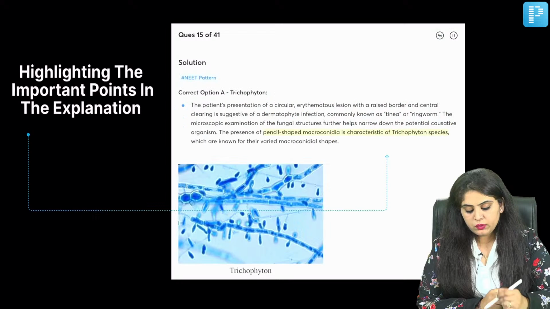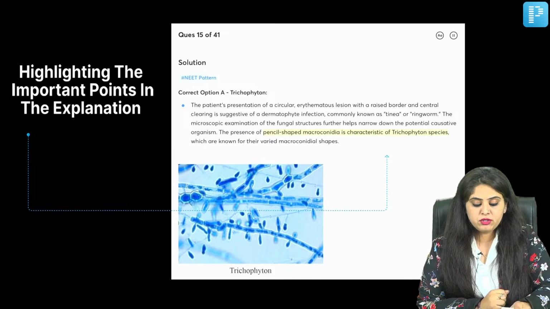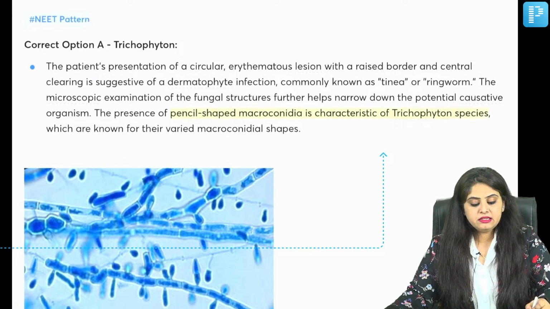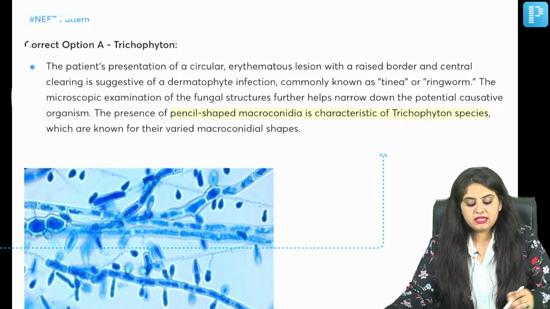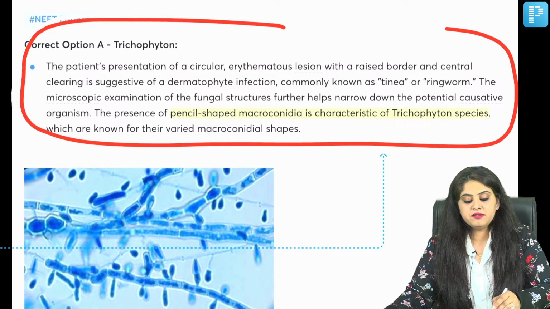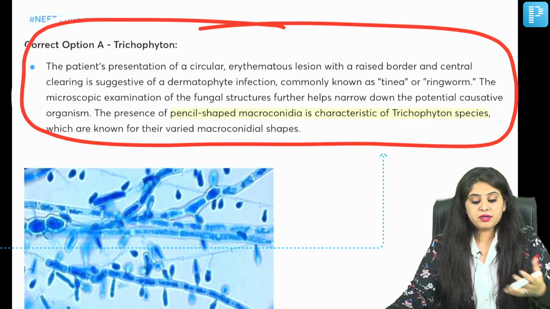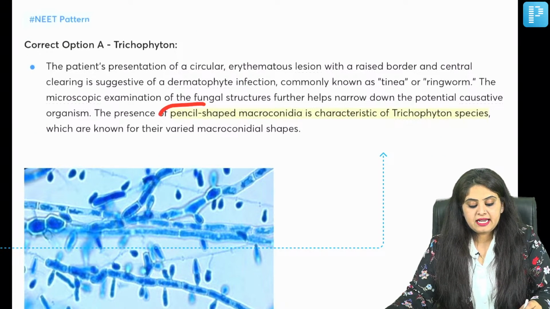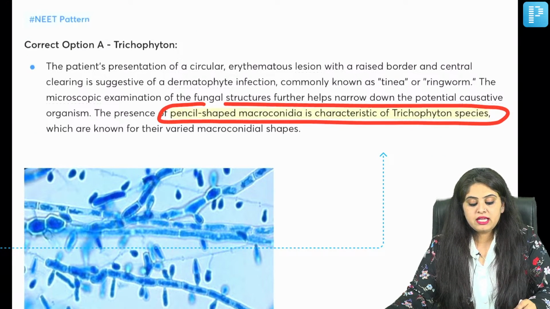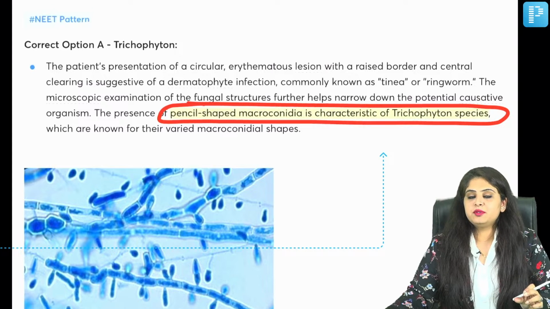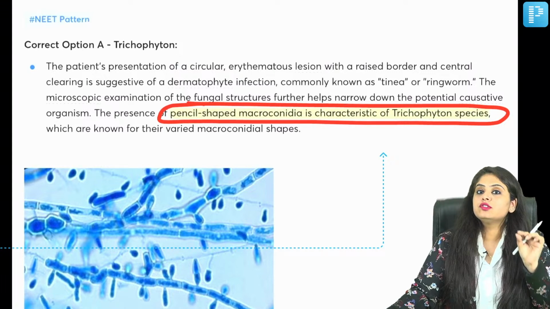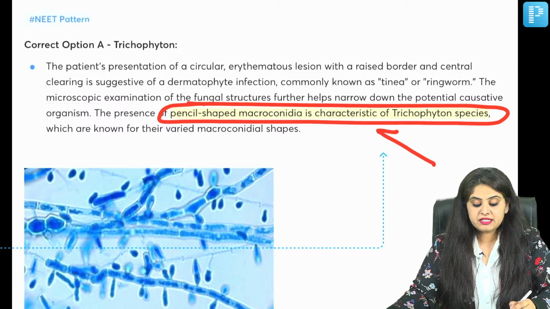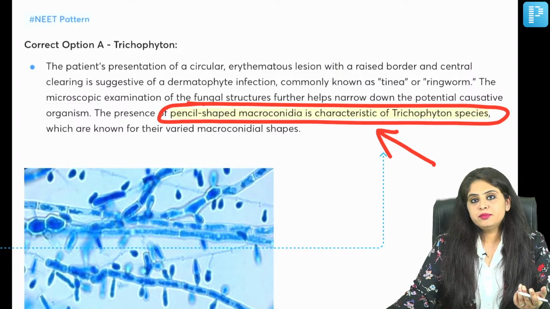So for example, you're reading about trichophyton, you are 1 week away from the exam, reading this is going to give me the biggest panic attack of my life, because 1 week away from the exam, my eyes cannot comprehend so many sentences. That means what have we done? We have highlighted. So even if you are not able to read the entire explanation, and if you can just focus on, say, the most important words which we have highlighted for you, that is also going to help you sail your boat.